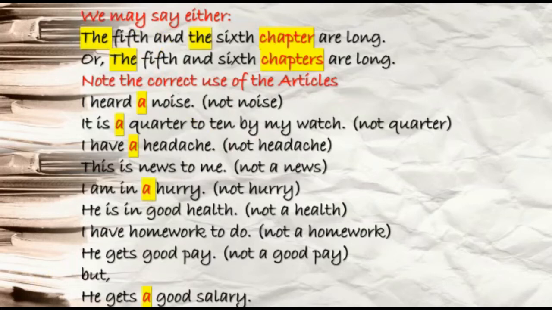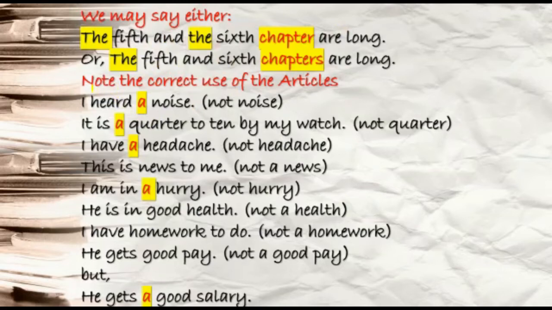The 5th and the 6th, after that you are using chapter, not chapters. But when you say the 5th and 6th, on that time you are using chapters. Are long, no problem. This is what you have to understand. The 5th and the 6th chapter are long. The 5th and 6th chapters are long. In one place you are not using chapters, in the other place you are using chapters.